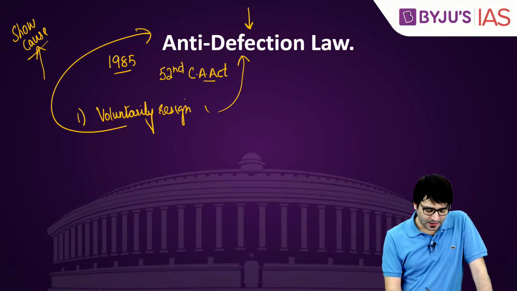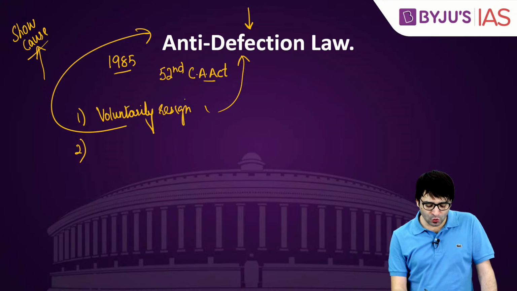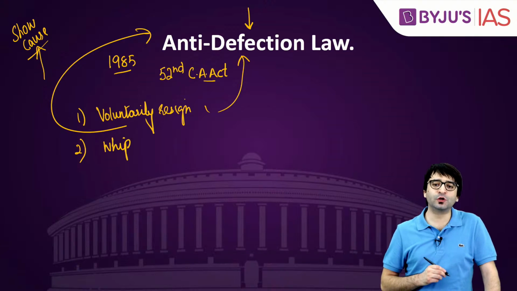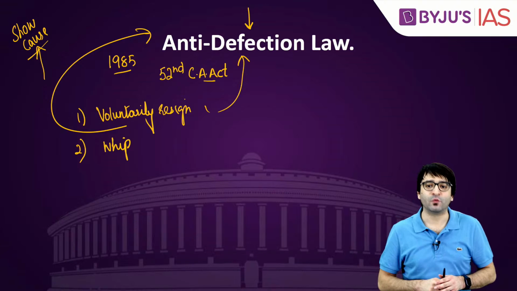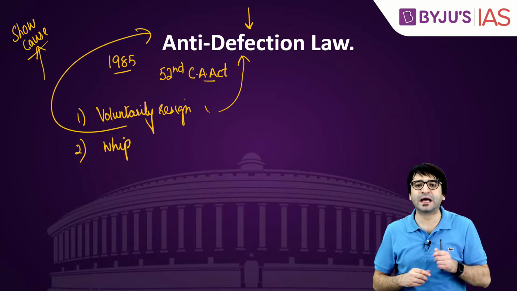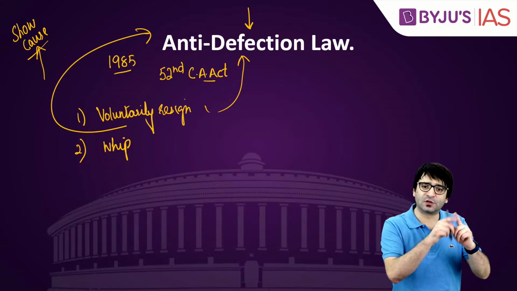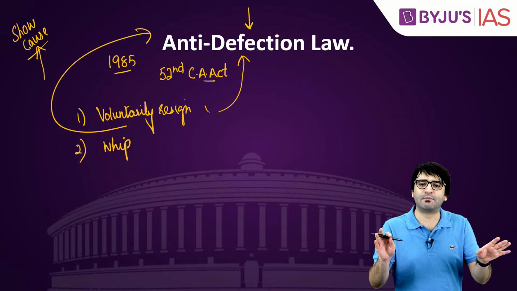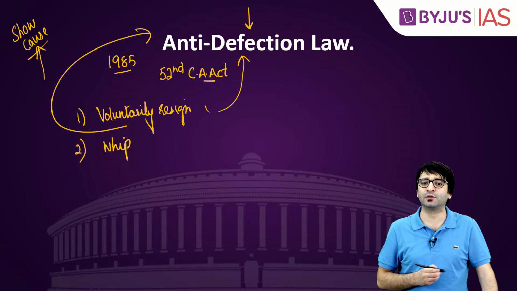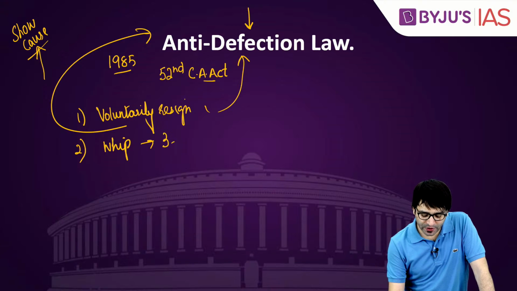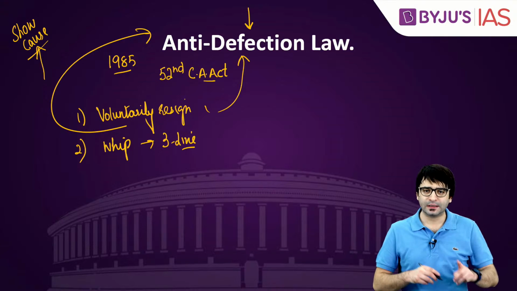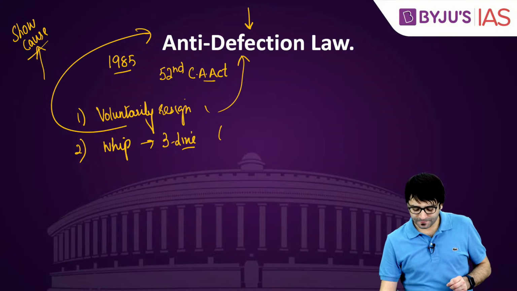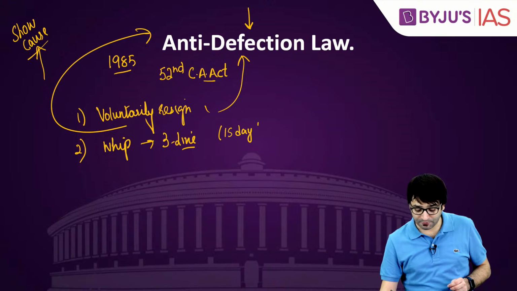That's provision number 1. Provision number 2: if you violate a whip issued by the political party, you will be disqualified. But please remember, there are 3 types of whips: 1-line whip, 2-line whip, 3-line whip. If you violate a 1-line whip or 2-line whip, you won't come under disqualification under anti-defection law. But if you violate a 3-line whip, you will be disqualified, but with one condition. The 15-day period can be very important for this year's prelims examination.